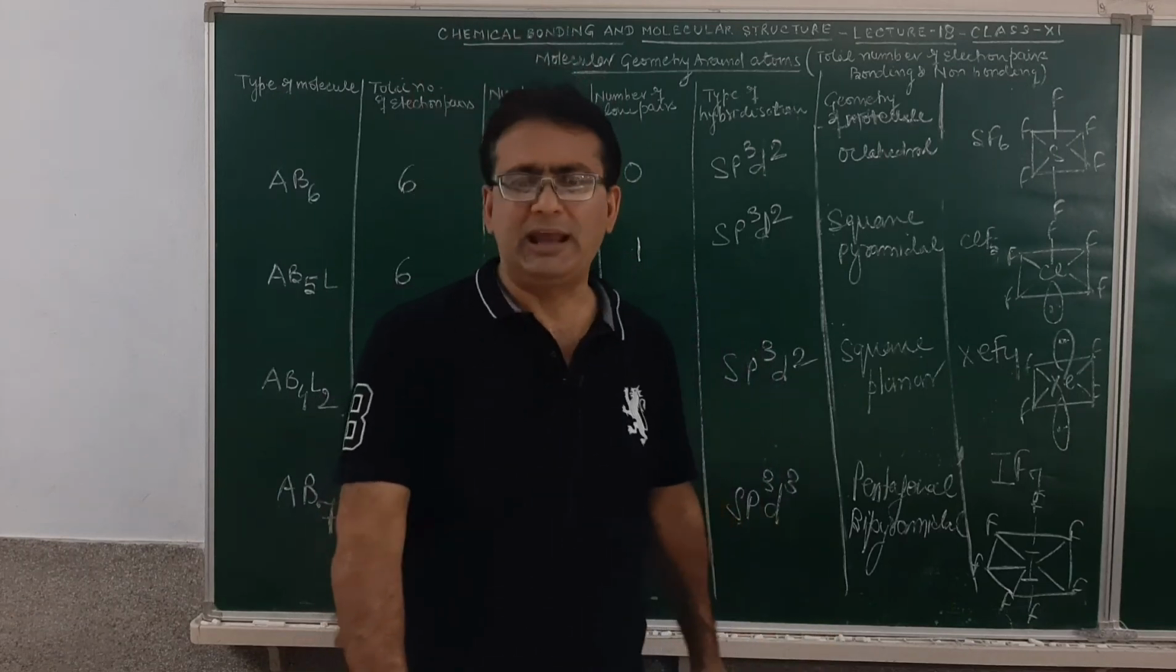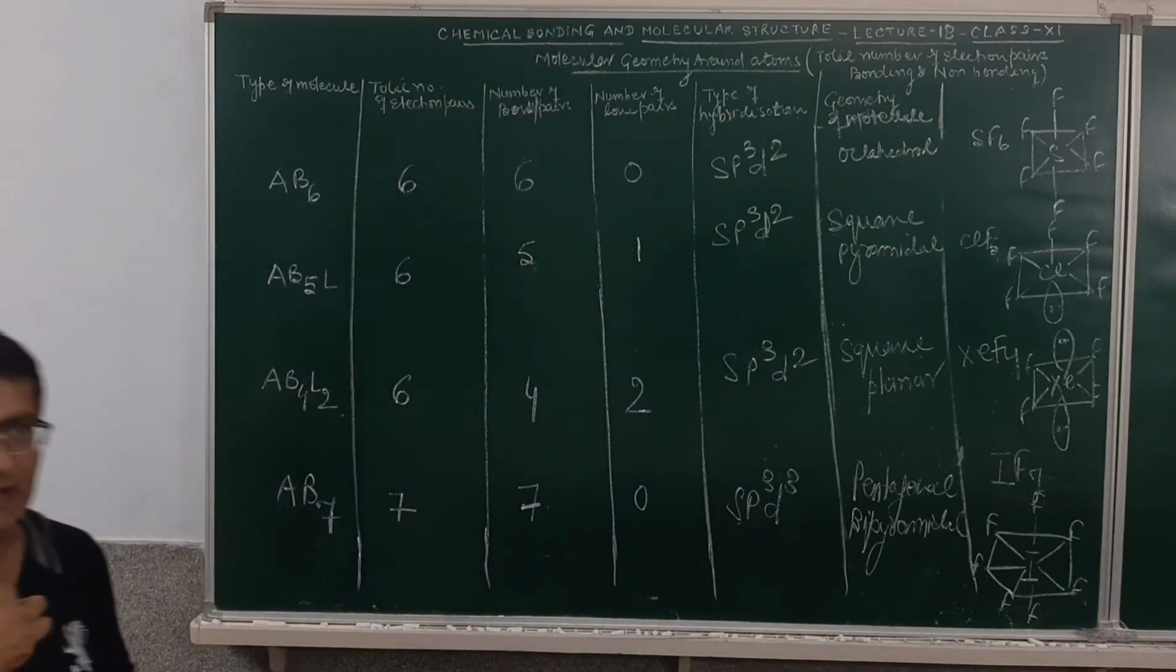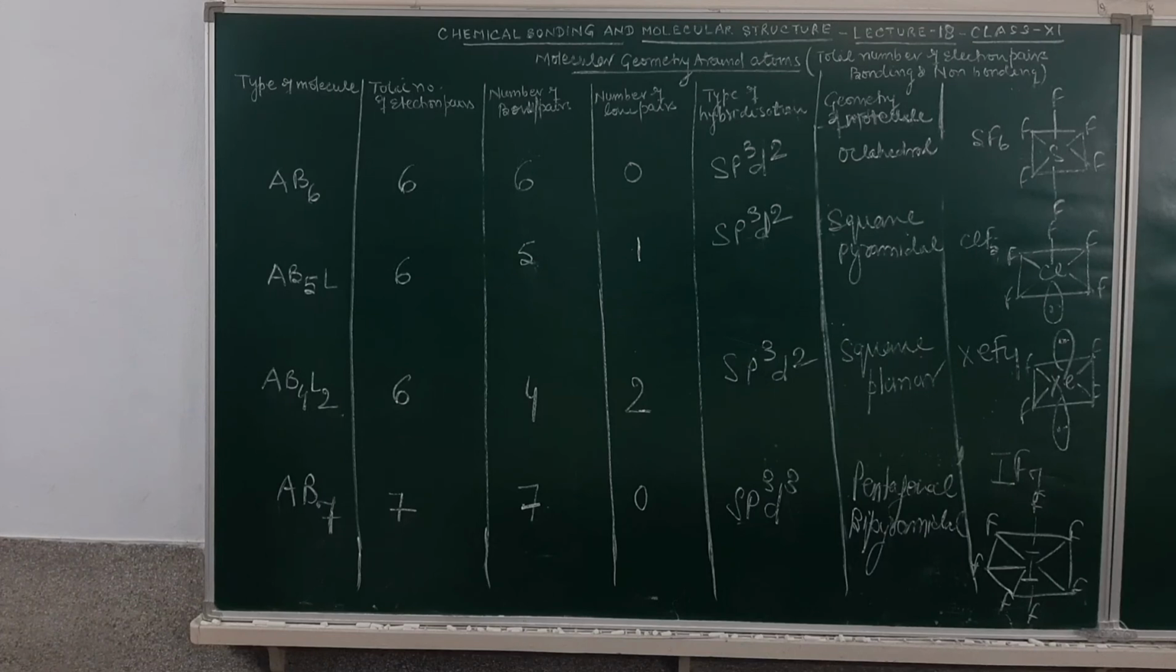So if I recapitulate the various types of geometry of the molecule, I have done with you the sp hybridization, sp2, sp3, sp3d, sp3d2 and sp3d3 hybridization. I hope you must have understood this.